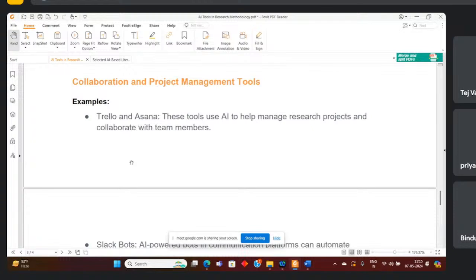The next thing we say basically, when we try to write any research proposal, might be a few persons are also engaged. For that we have used here collaboration and project management tools, right? Because a single person cannot write a whole research paper or research proposal.